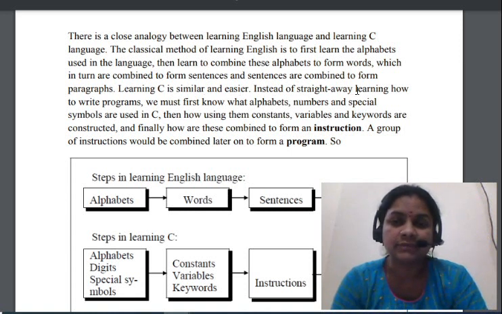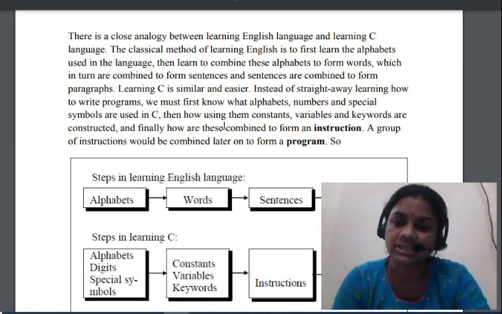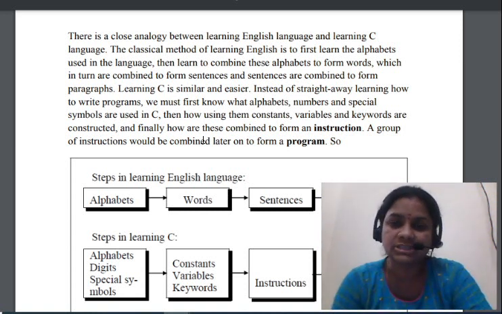Instead of straight away learning how to write a program, we must first know the alphabets, numbers, and special symbols used in C, and then how to use them in constants. The variables and keywords are constructed, and finally how we combine them in the form of instructions. A group of instructions forms a program. Is it clear? And let us see this figure here.